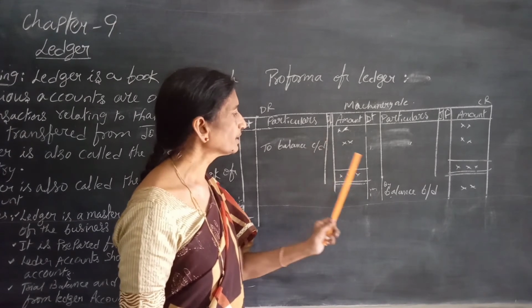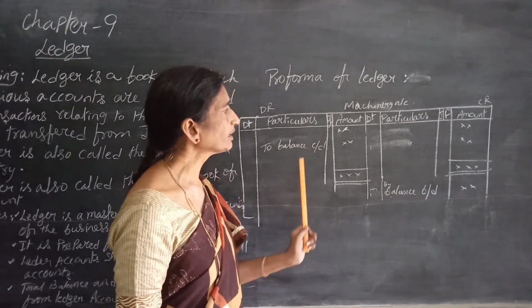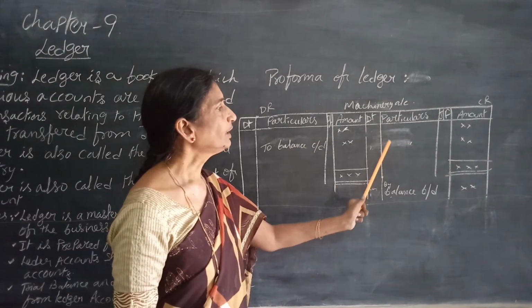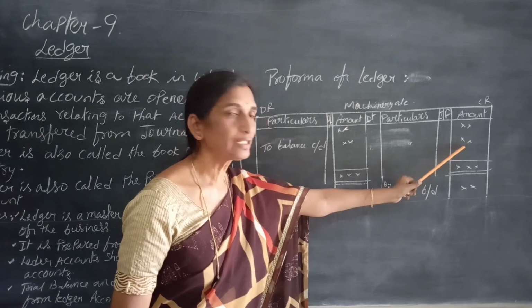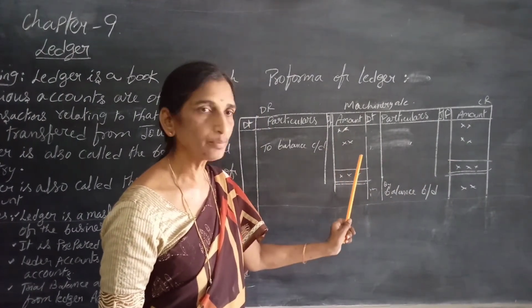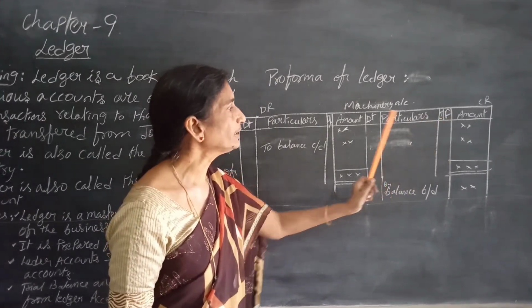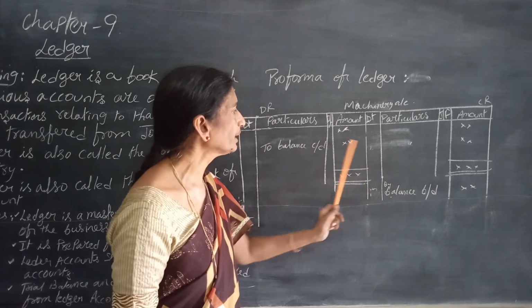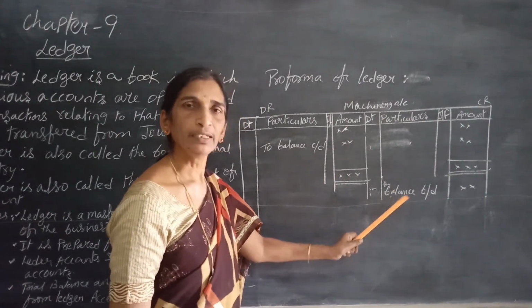And today's closing is tomorrow's opening balance. And if the debit side total is greater than the credit side total, then whatever the difference is, by balance carried down. That is the debit balance. Debit side total greater means debit balance. And if credit side total is greater than the debit side total, we get the credit balance. And the same is brought forward to the next date.